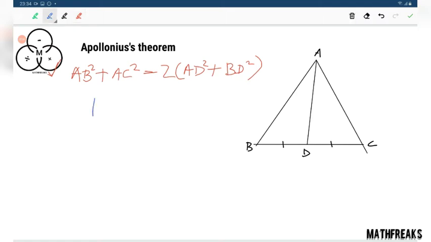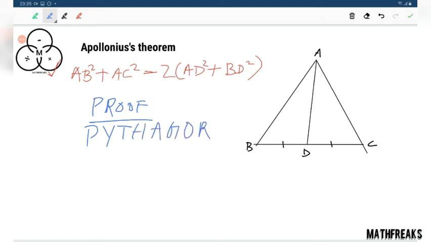Simply for the proof, the only hint is Pythagoras theorem.